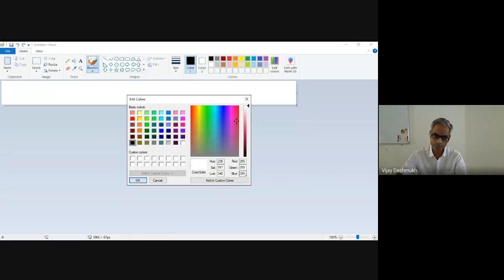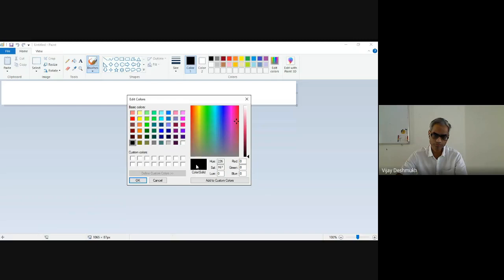16 मिलियन. तो ये भी एक स्कीम है. ठीक है. और then if you change this to dark. Now you can see red, green, and blue all are 0. That means it is a black color.